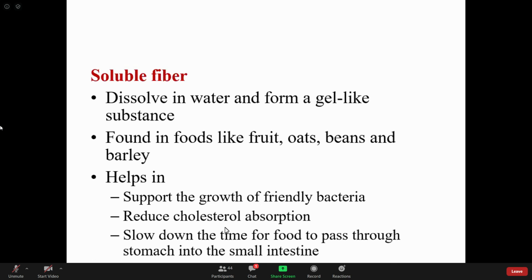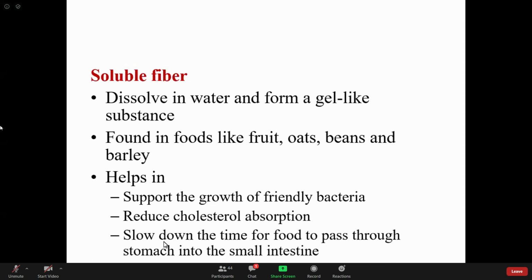And so the cholesterol which is present in the body is converted to bile, and so it enhances the excretion of cholesterol, which makes a reduced level of cholesterol in the body. So these soluble fibers help in decreasing cholesterol level.